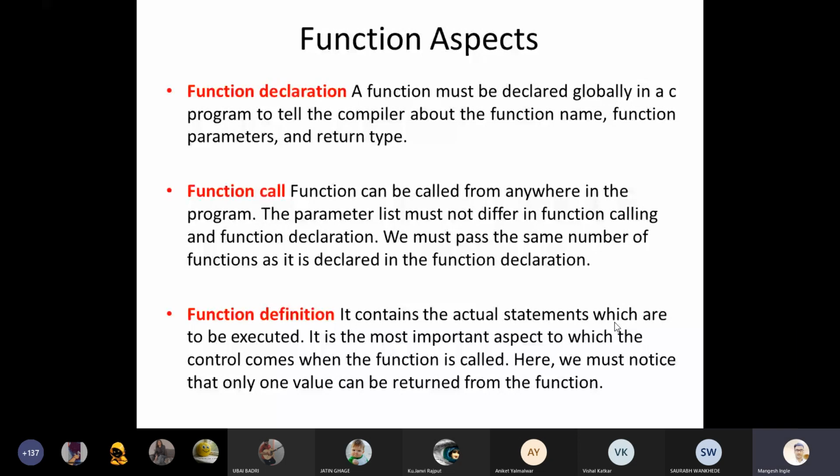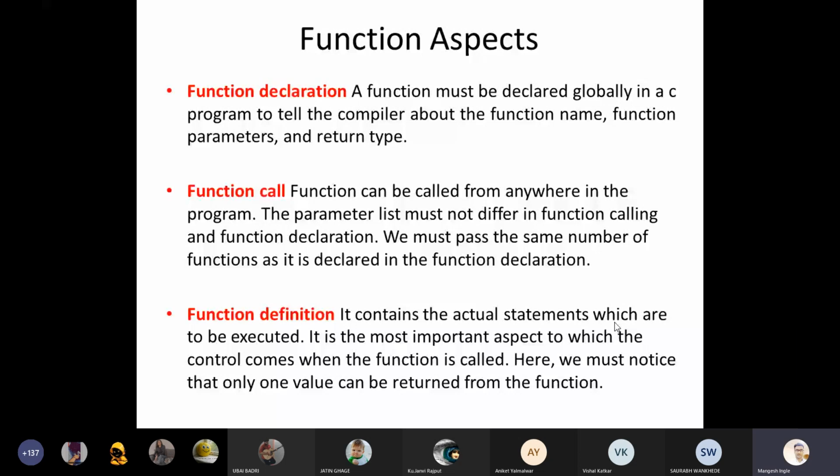And again, one point we have to remember: in a function call, we must pass the same number of arguments as declared in the function declaration. So these 3 points we have to remember from a programmer's point of view. All right, concentrate, guys.